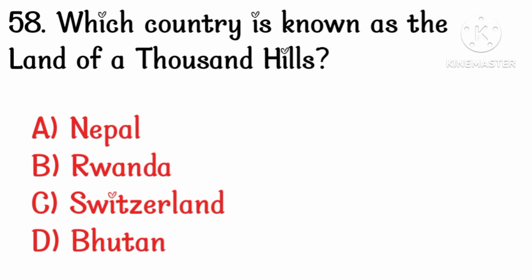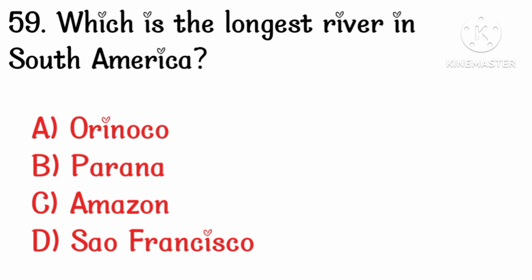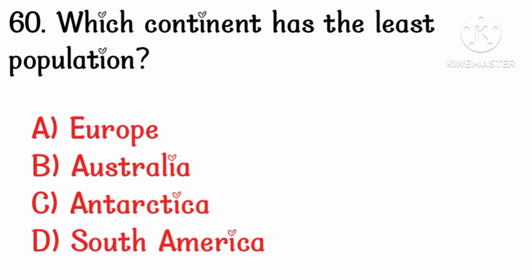Which country is known as the land of thousands hills? Option B, Rwanda. Which is the longest river in South America? Option C, Amazon. Which continent has the least population? Means low population. Option C, Antarctica.